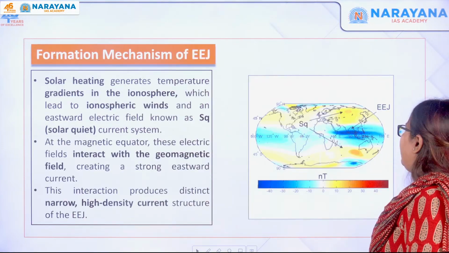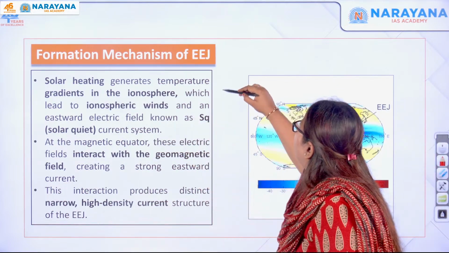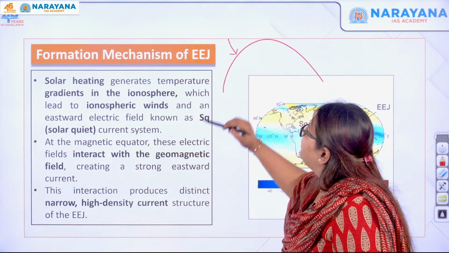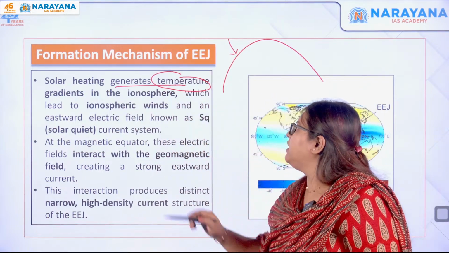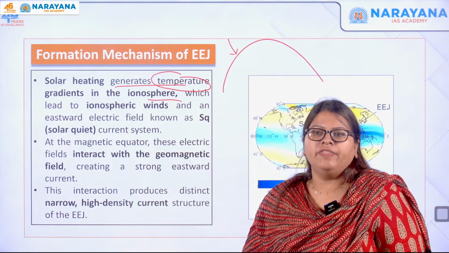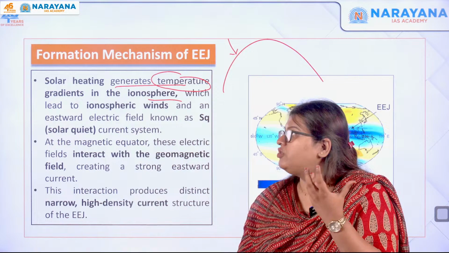Now let us see the formation. I told you, right, the solar heating. Solar heating generates temperature gradients in the ionosphere. So this further heats up and increases the temperature for the charged winds to flow.